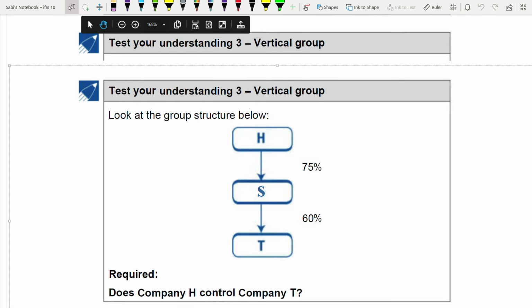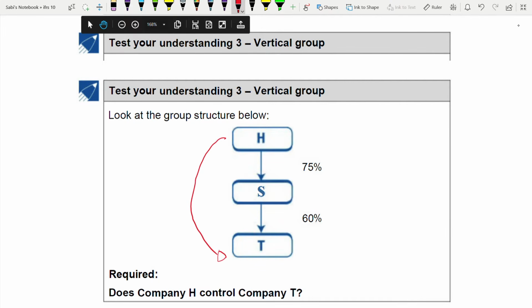To understand which company controls another company, only to understand that. This is just for understanding purpose, okay? But your real exam will not be this easy. So test your understanding 3. You have been given 3 companies, H, S and T. Now the question is, does company H have a control over T?